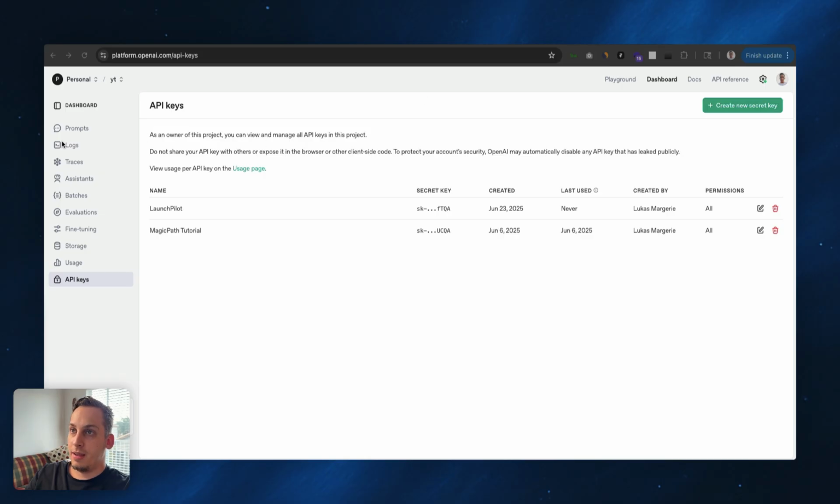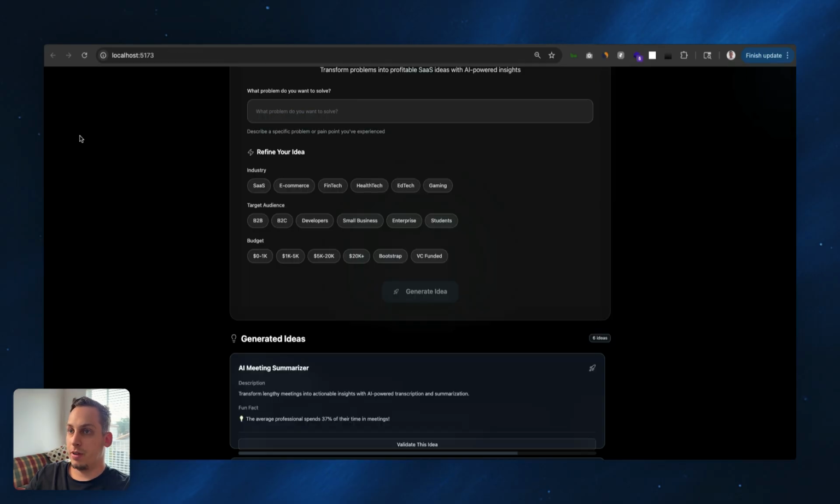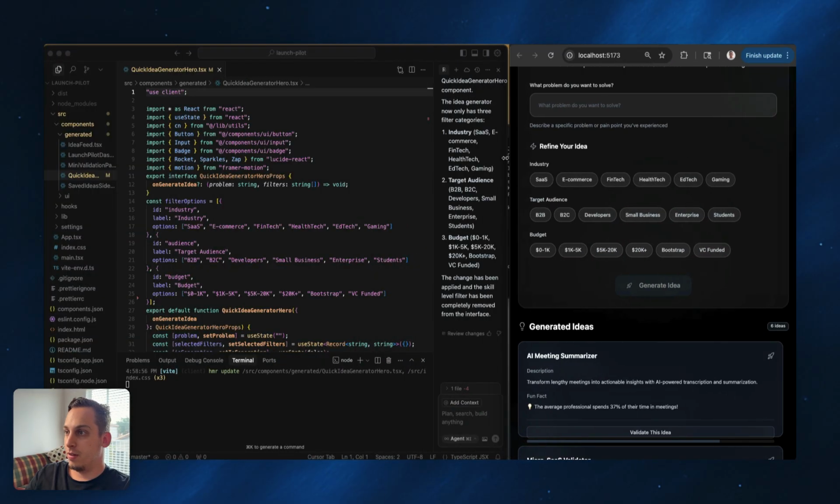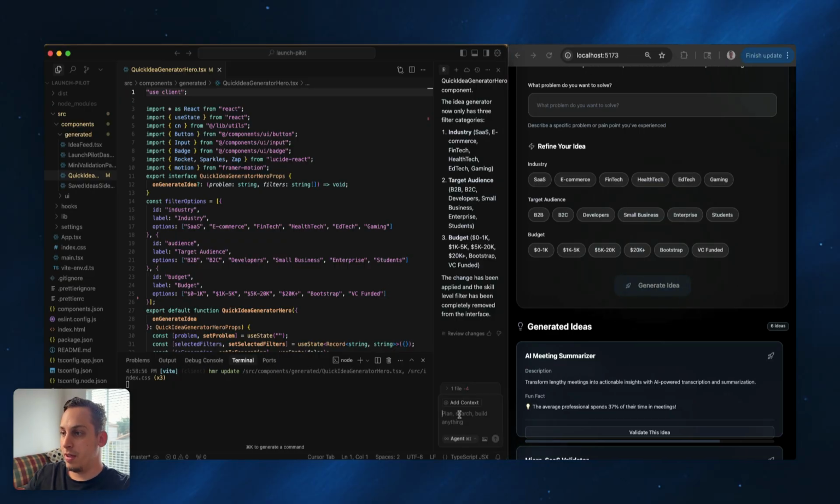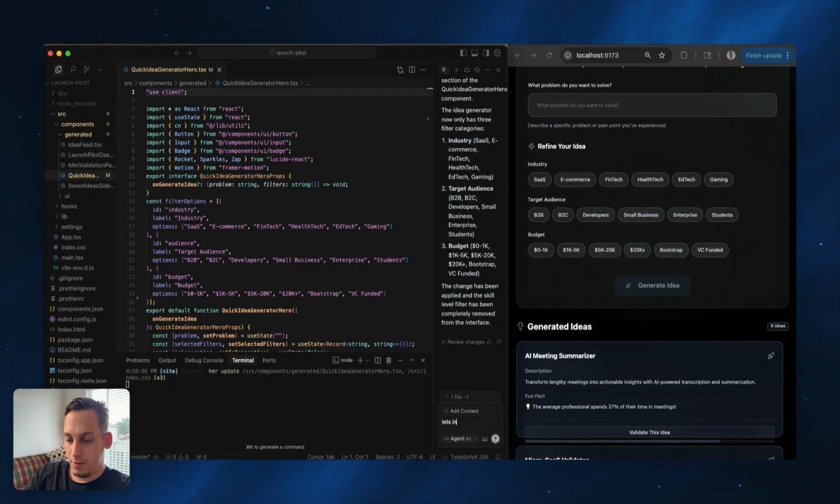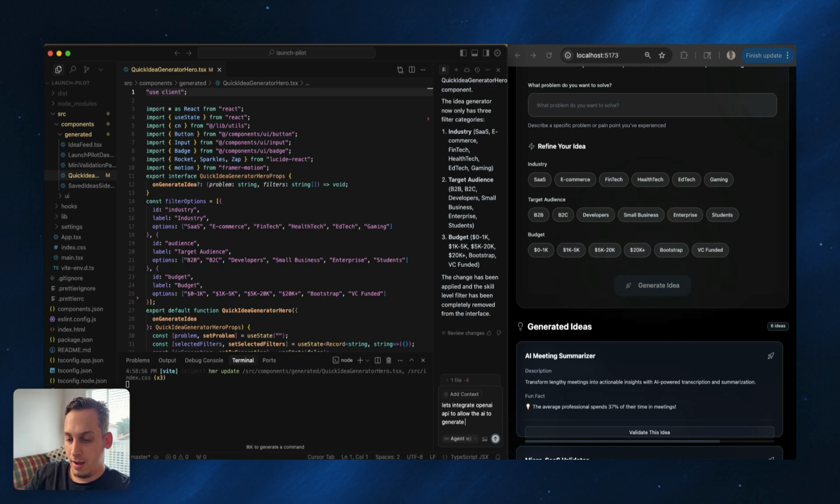But we're going to go back into our project, which is over here. Make sure that it's on the right over here. Perfect. And now what we're going to say is, let's integrate OpenAI API to allow the AI to generate ideas.